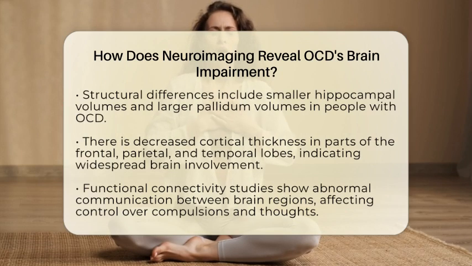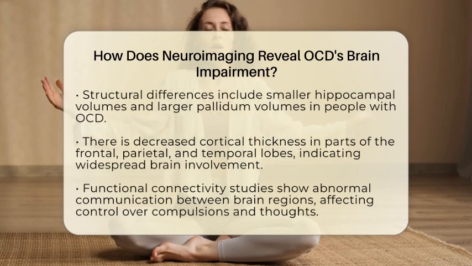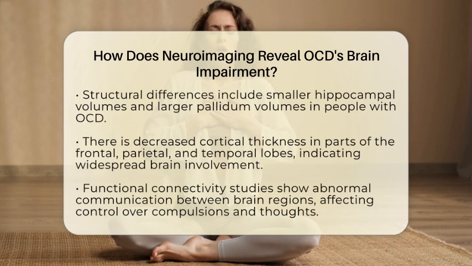Interestingly, after successful treatment, such as therapy or medication, activity in these areas often decreases, showing a direct link between brain activity and symptoms. Structural scans also reveal differences. People with OCD tend to have smaller hippocampal volumes, which are important for memory and learning, and larger pallidum volumes, which are involved in movement regulation.